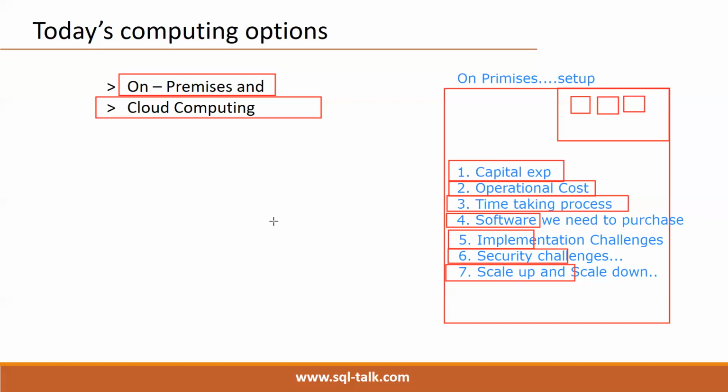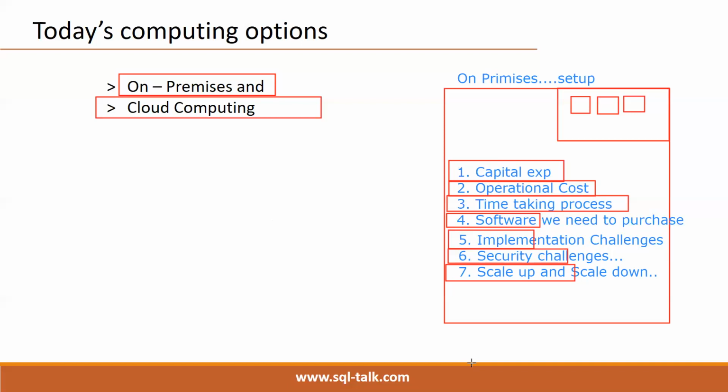20% of clients are preferring cloud computing platforms today. But I can't say that we have 100% benefits. We have some limitations also. We'll see those limitations at the last. Very few limitations are there. I think it is clear, right? What is an on-premises environment and what is cloud computing? What are the major problems in an on-premises environment, and these problems we can overcome with the help of cloud computing environments today.